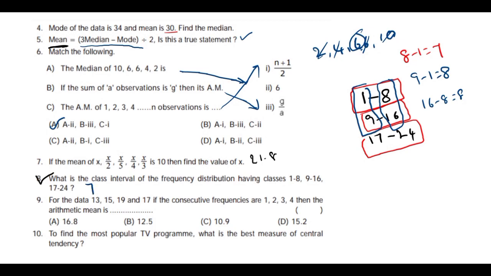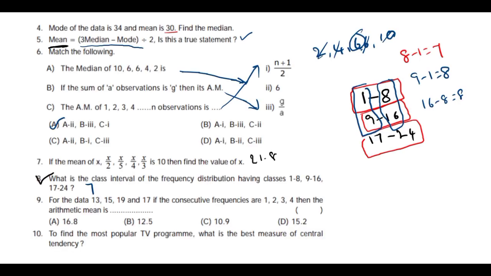Okay, next one for the data. This type of questions we need to find. Let us discuss. Here we have 13, 15, 19, 17, that is xi we can consider.